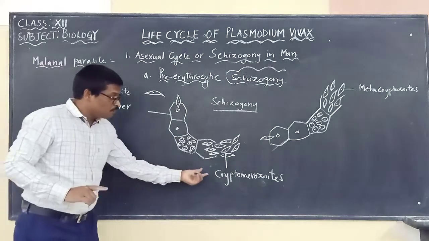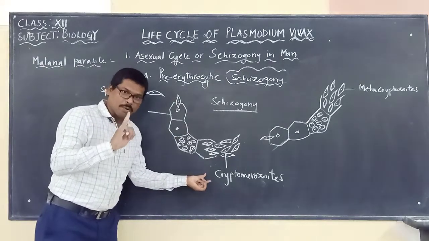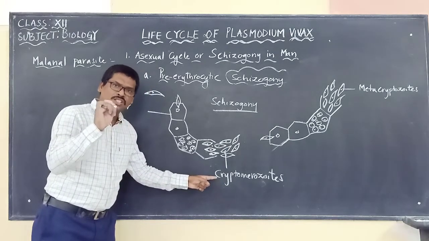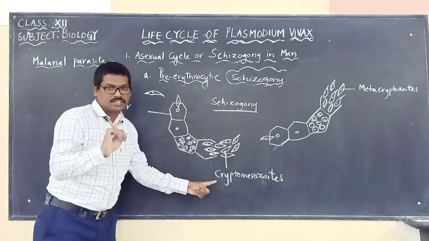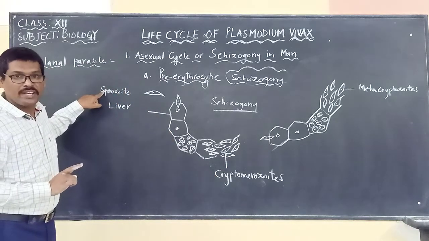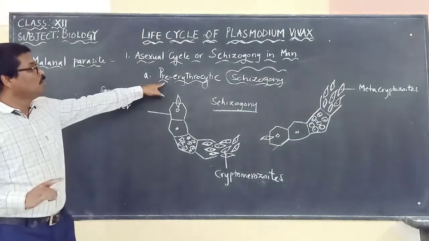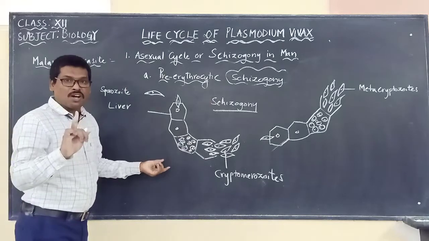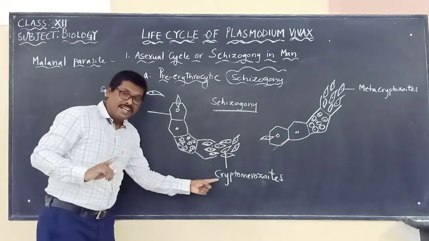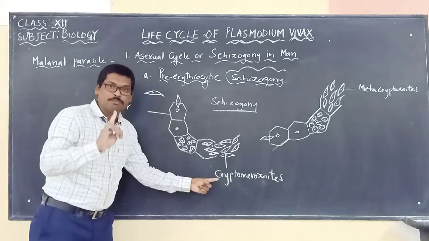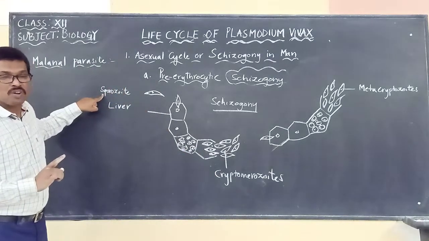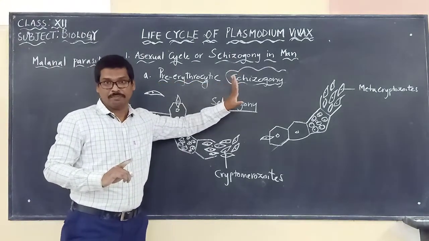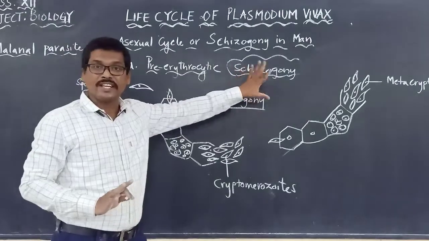The process of formation of many cryptozoites or cryptomerozoites from a single sporozoite in the liver cell is called pre-erythrocytic schizogony.